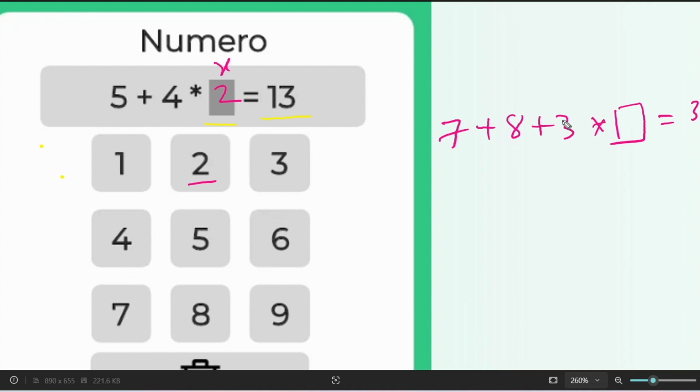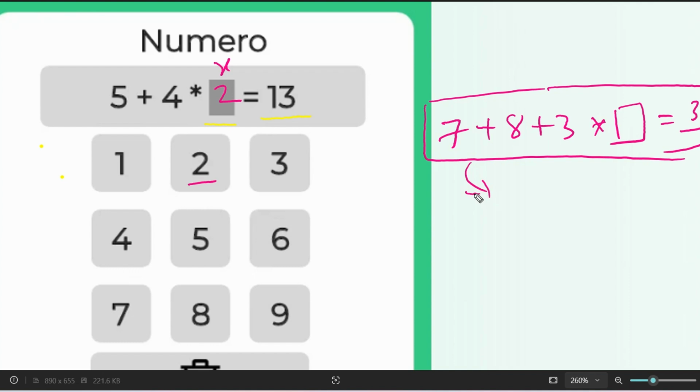So 7 plus 8 is 15, so do something so that it becomes 300. They can increase the level of difficulty as much as you can solve. Let me share the next type of problem.